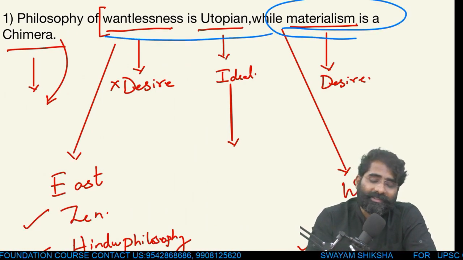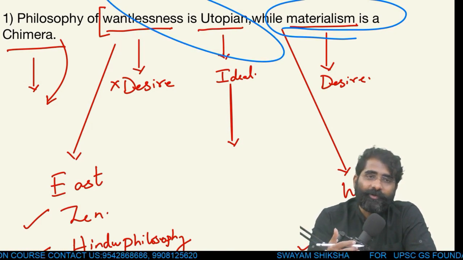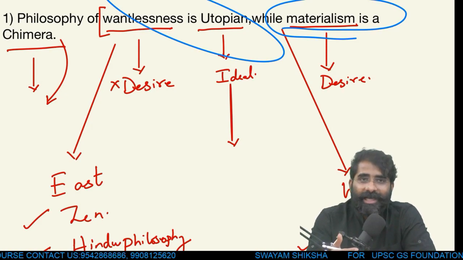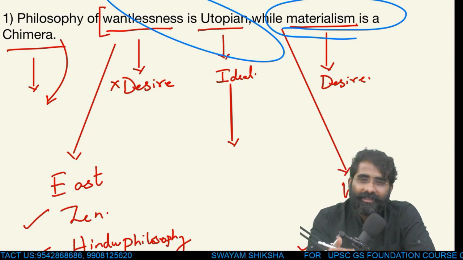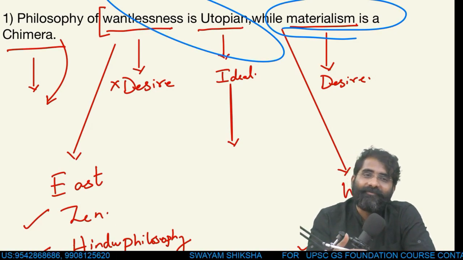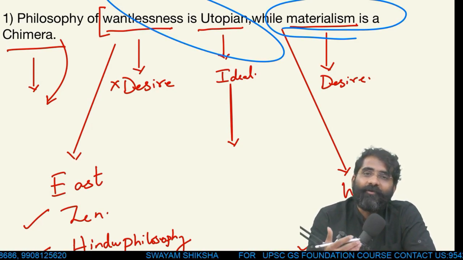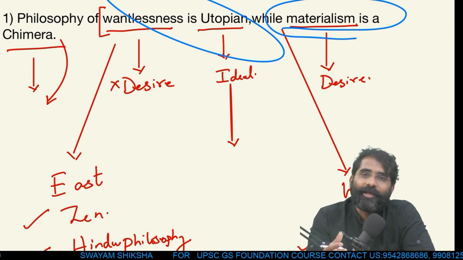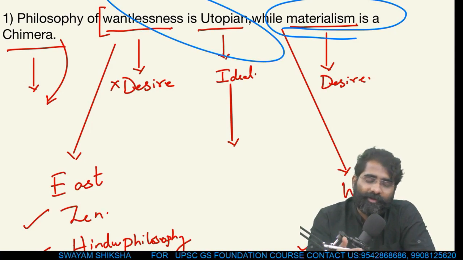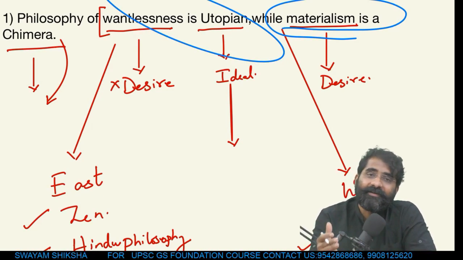Then comes the point that wantlessness is utopian. Hindu philosophy or Indian traditions as such, when you talk about desirelessness, has made people lazy. Enjoying the subsidies of government, you start thinking as if you are a great scholar or a person without any wants. You are a burden on the society, not contributing to the GDP of the country. From time immemorial, when we were talking about the concept of karma or aspects of wantlessness, we did not progress as the Western world progressed.